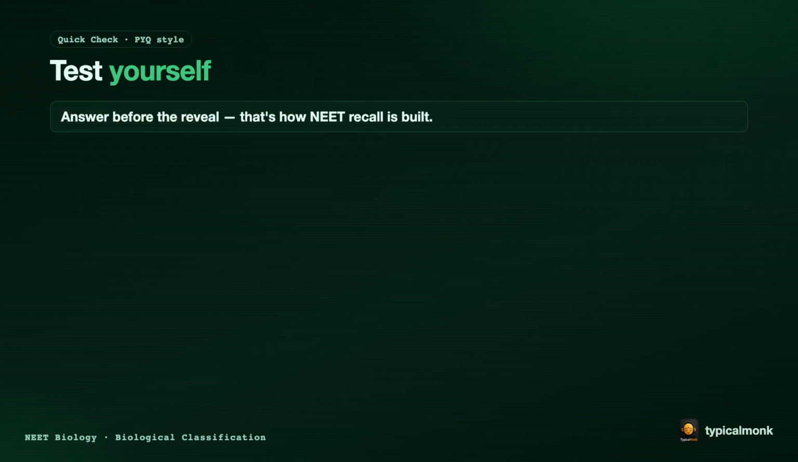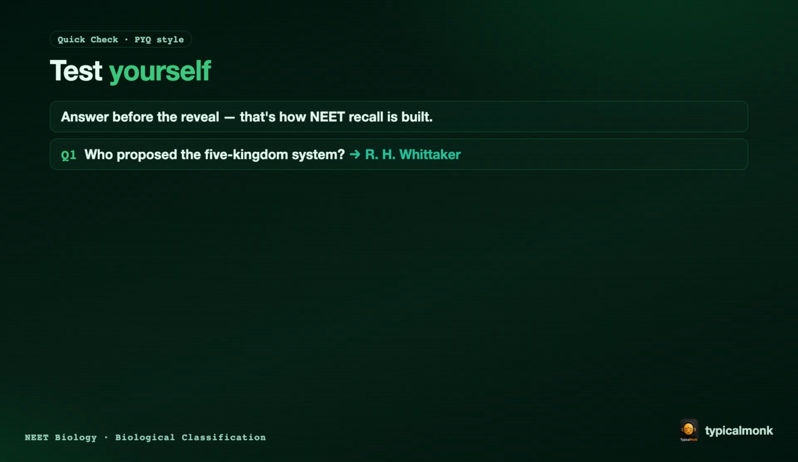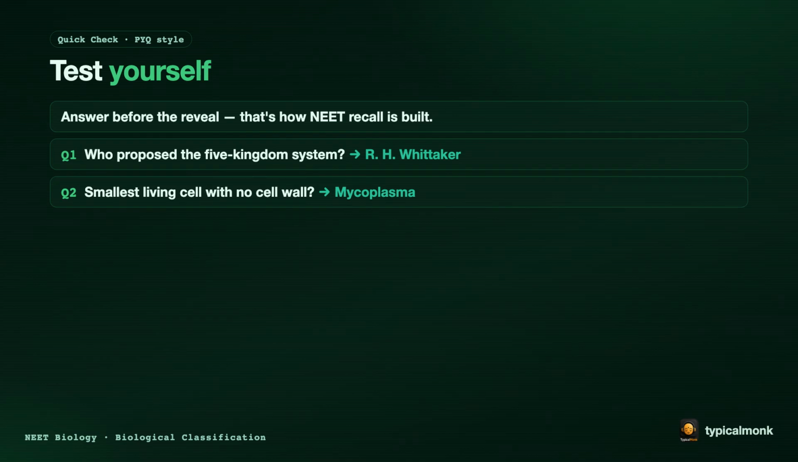Now test yourself. Answer each one before it is revealed. Answer first. That is how you build strong NEET recall. Question 1. Who proposed the 5-kingdom system? Answer: R.H. Whittaker.